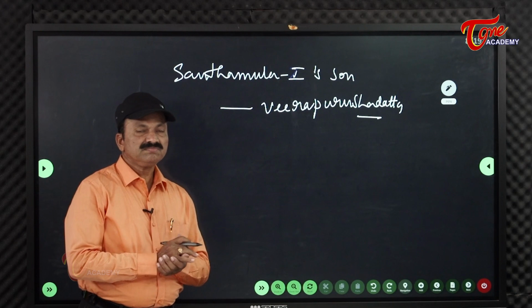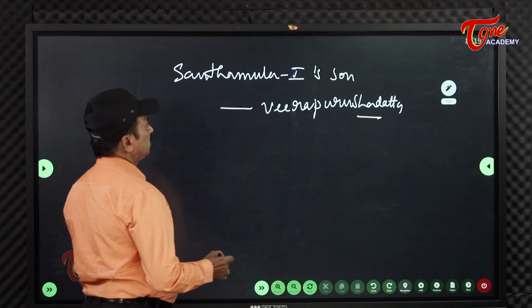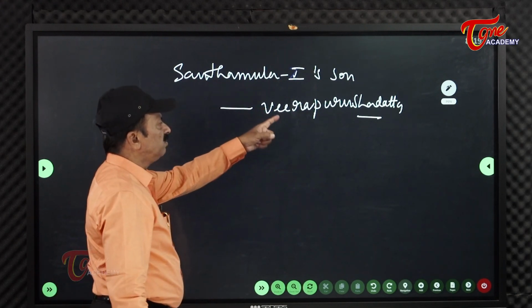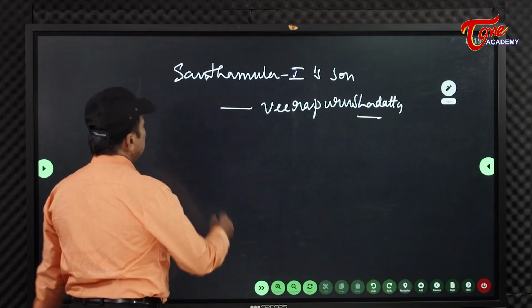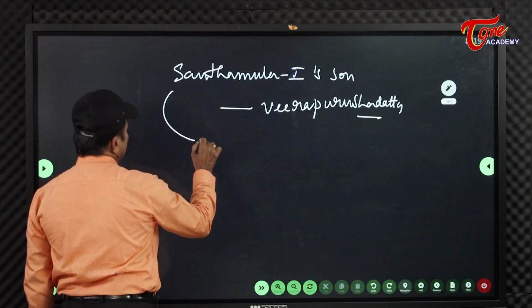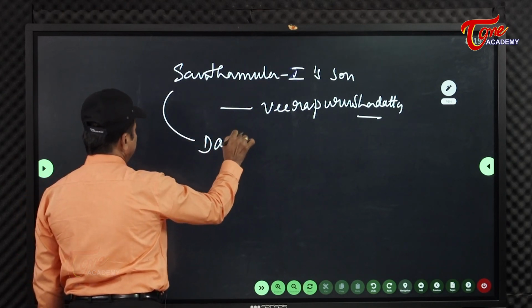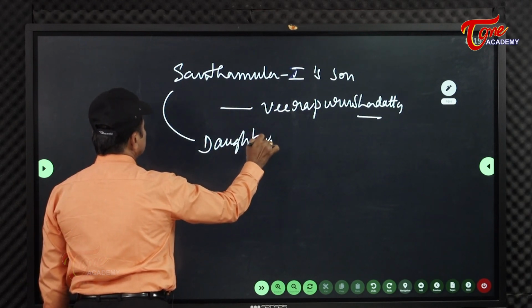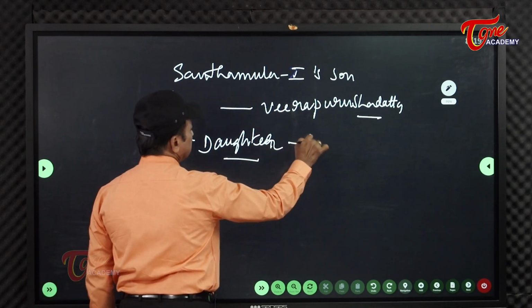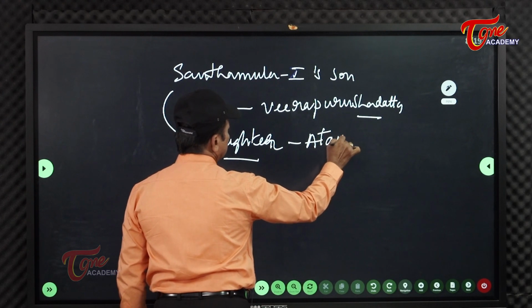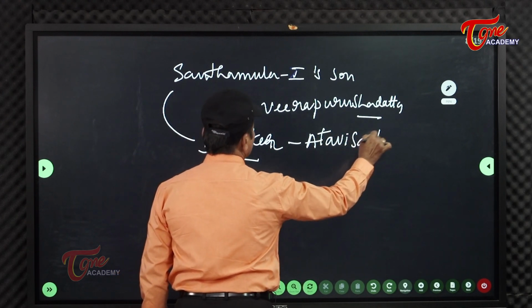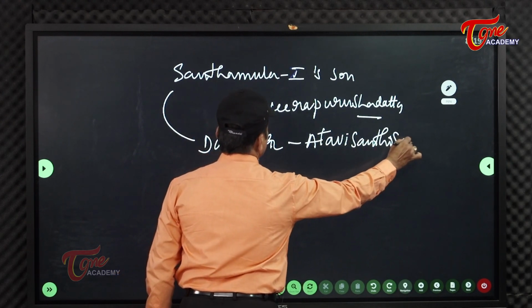Shantamula 1's son was Veerapurusha. Shantamula 1's daughter was Atavi Shantisri.